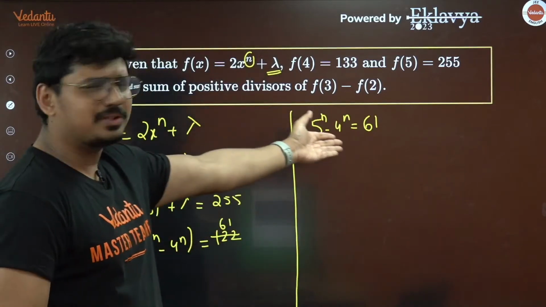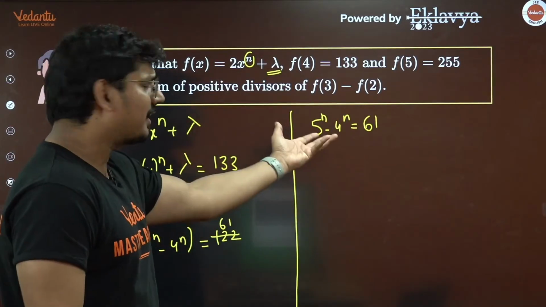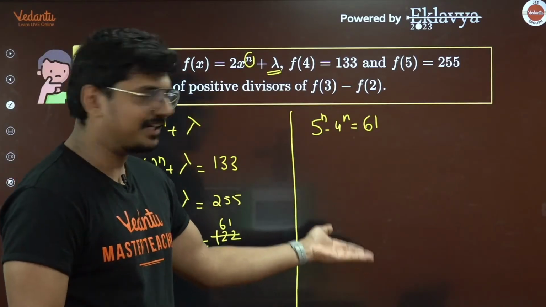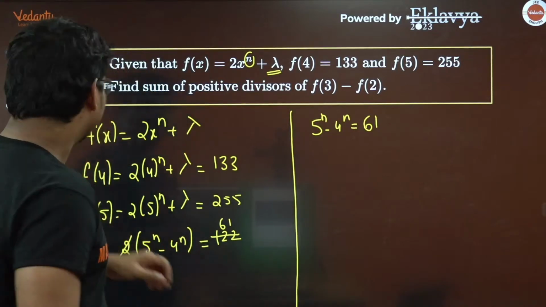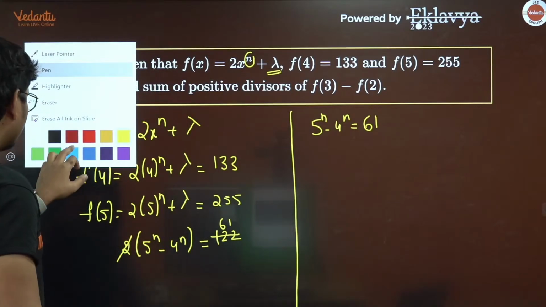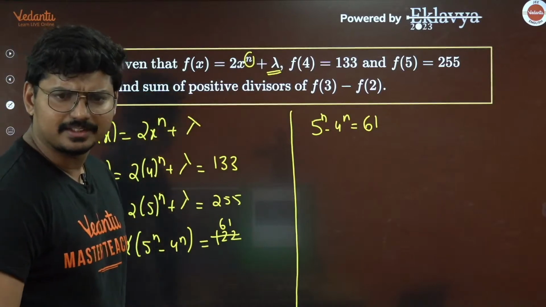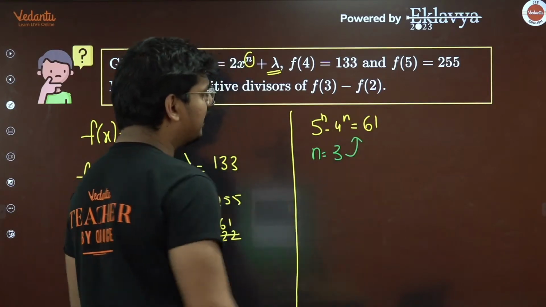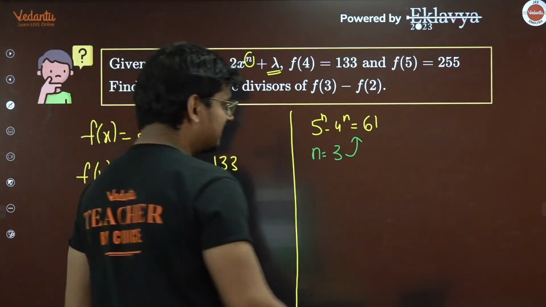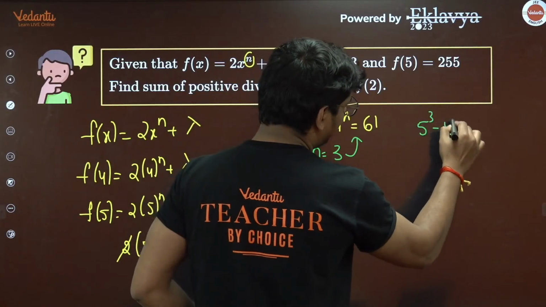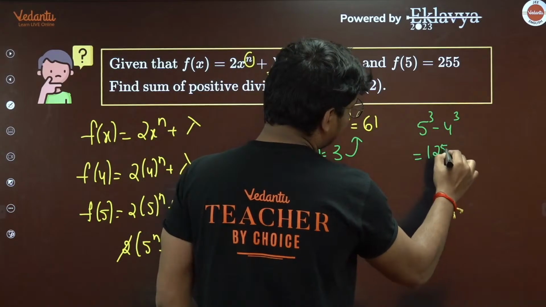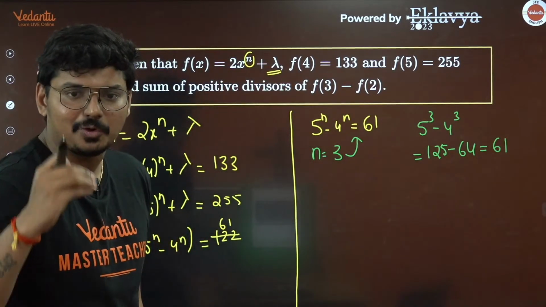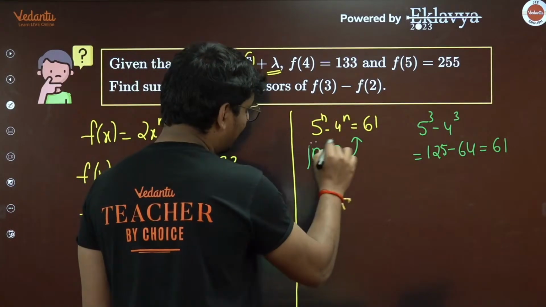Simple. You can just do the trial and error method. Definitely n cannot be 2 because 5 square is 25, and you have to reach 61. So n equal to 3 will work out, I guess. If you substitute n equal to 3, I'll get 5 cube minus 4 cube, 125 minus 64, which is definitely 61. So the value of n is going to be 3.